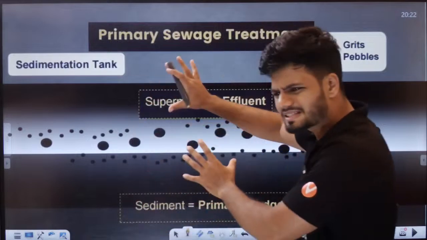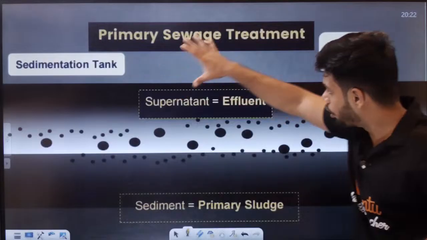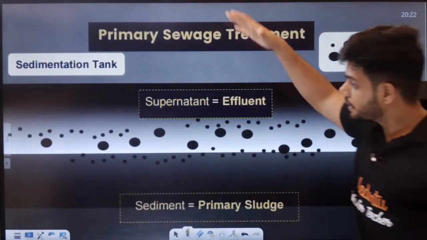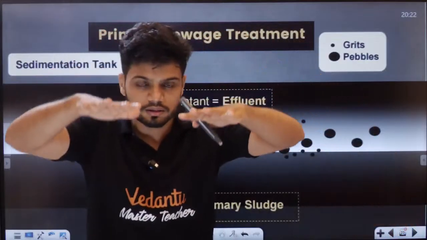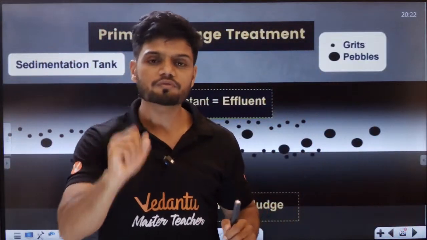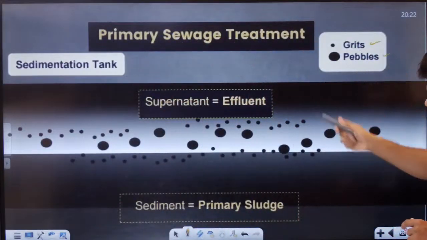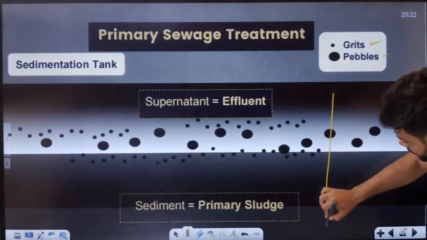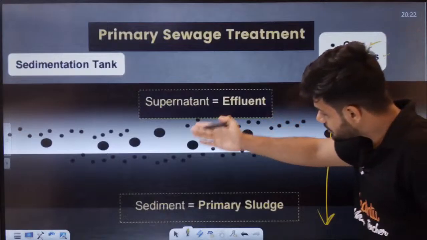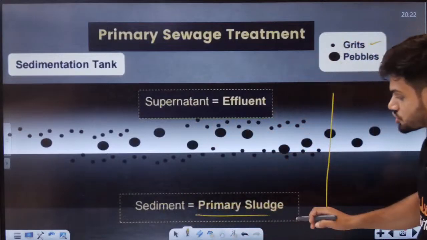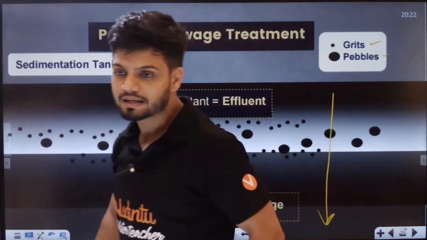Okay. Same concept here, students. Here what we do is make sure all the waste is stagnant. In this one chamber, we keep all the waste. Now, because of gravity, all the grit and pebbles start to go down. Everything moves downwards. The bottom part is called primary sludge. This primary sludge is again sent back, students.